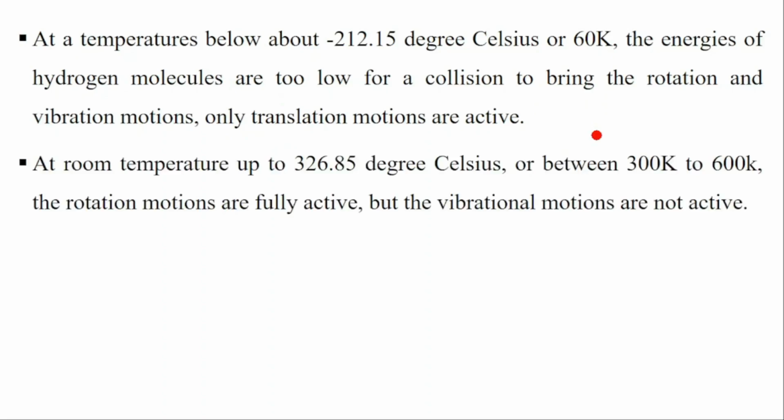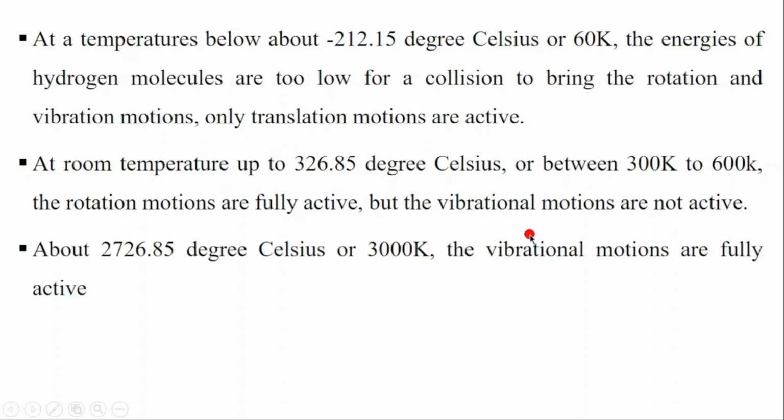When you increase the temperature to ambient room temperature, for example, if you are between 300 Kelvin to 600 Kelvin, in that case, rotation is fully active, but no vibration motion is active. So when you increase the temperature, you are also increasing more movement of the atoms.